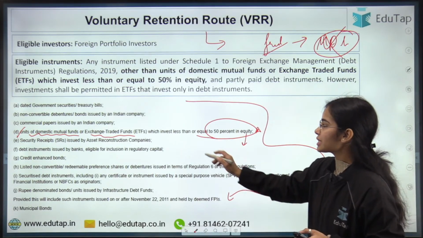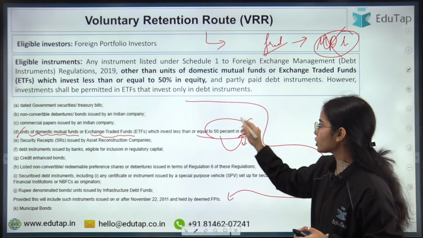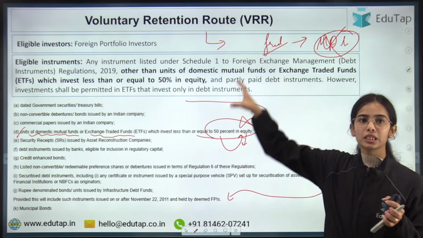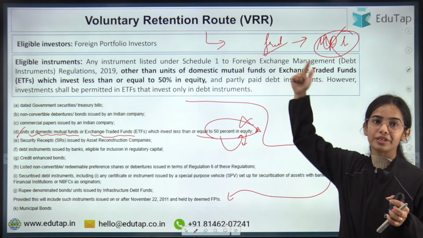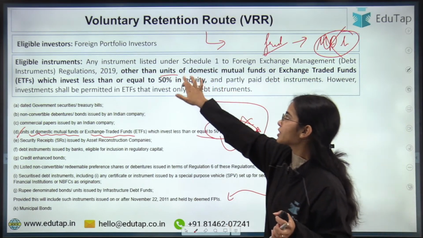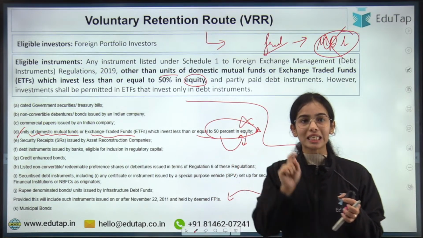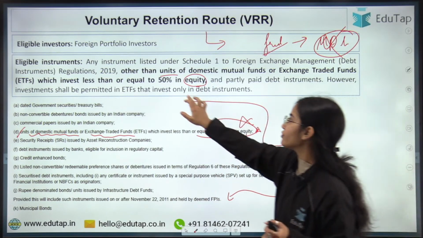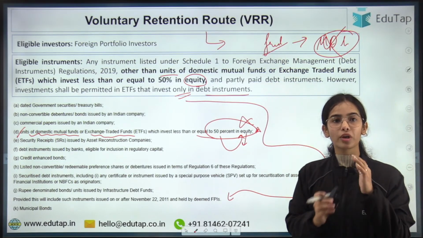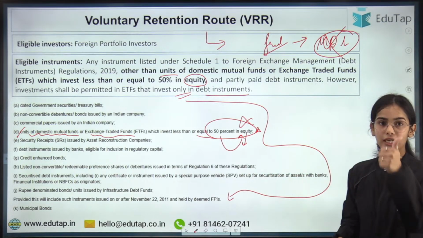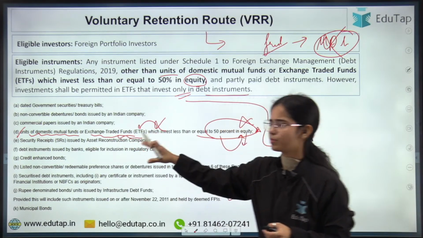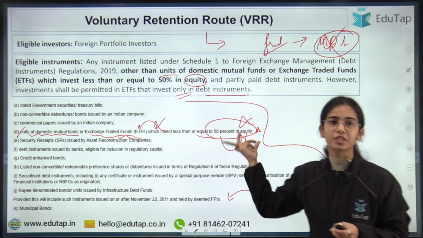So if the investment is happening in equity, that should not be allowed under the debt instruments, right? All these instruments come under the voluntary retention route, other than the units where the investment is happening in equity. But if the exchange traded fund is only investing in debt instruments, that will be allowed under the voluntary retention route. So under the voluntary retention route, all of these securities are allowed, just the security or the bond where the investment is in equity is not allowed.